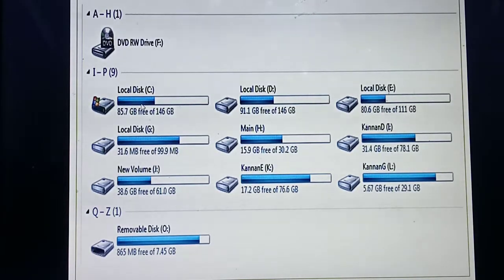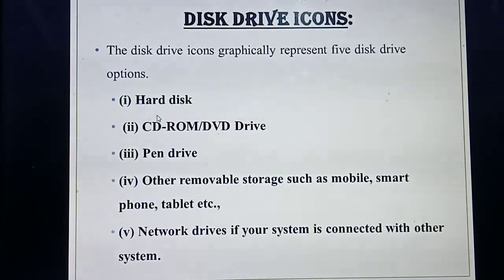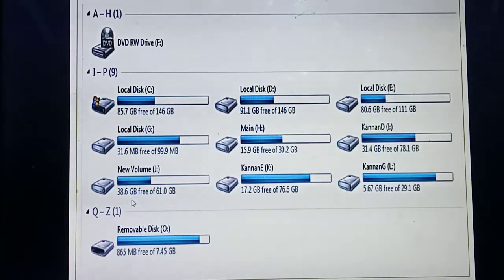Understood the difference between each of these? Local disk means that is already your hard disk. Your hard disk memory space is already divided into this kind of disks, so we can call them drive icons. And removable disk means extra, whatever maybe pen drives, that you plug in. Then Wi-Fi or modems are called network drives. Then mobile phones you connect with data cable are called connected devices. How many drive icons are there? 5. What are they? Hard disk, CD-ROM, yes, one more, this CD-ROM icon is also there. Here they have not shown it, but this is the CD-ROM icon. If you plug in your CD drive or play some CD, it will show here.